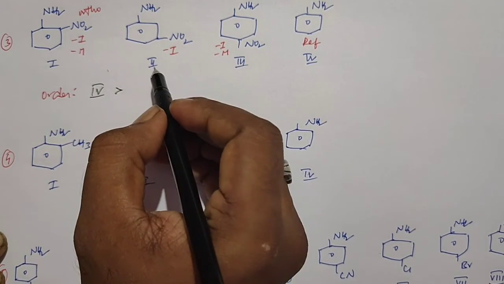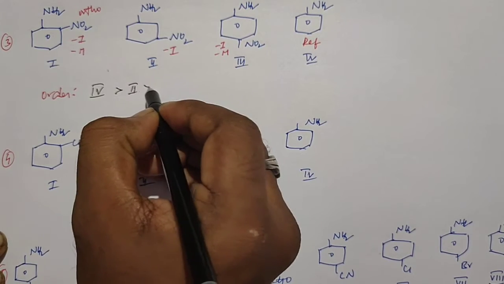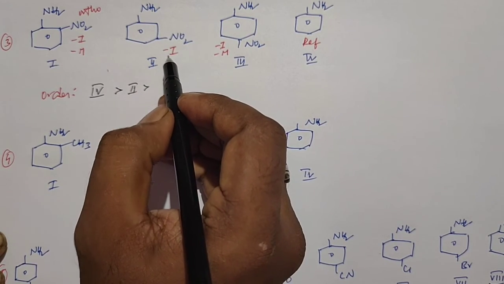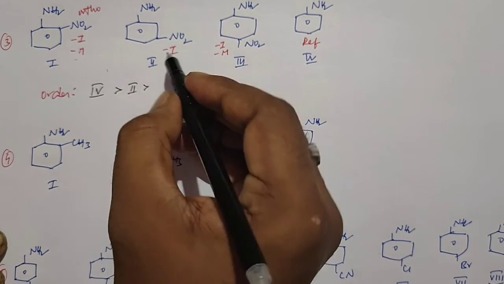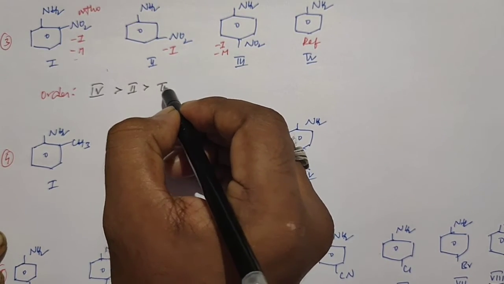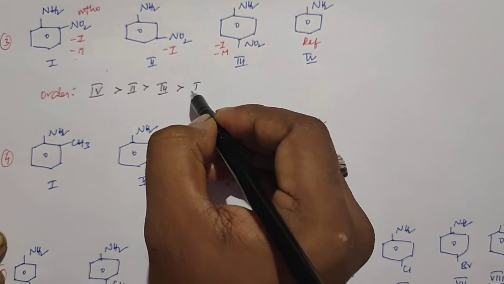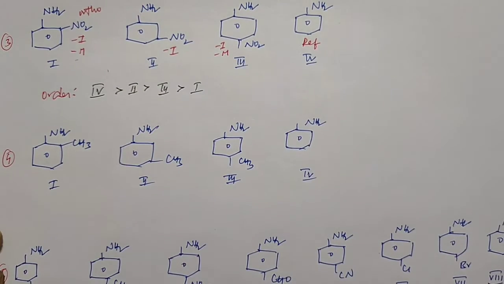After the reference structure, the second structure will be more basic. Why? Because the second structure has only the minus I effect, but the first and third structures have both minus I and minus M effect. After the second structure, the third structure will be more basic, and the first structure is last. So this is the order of basic nature of the given 4 structures.